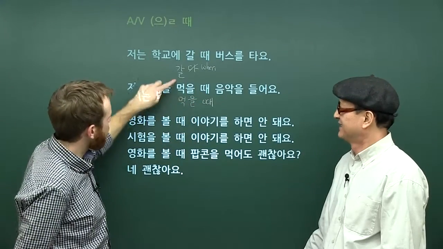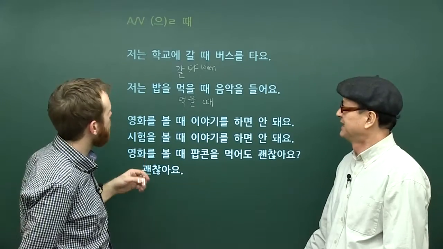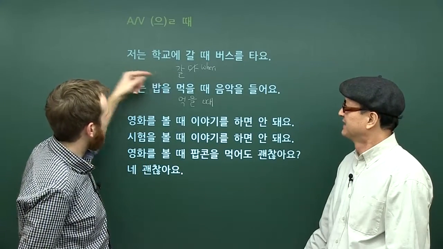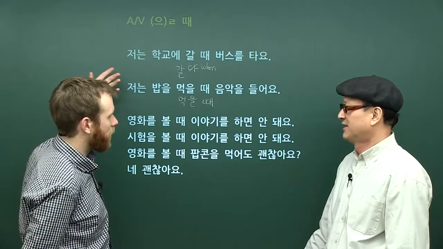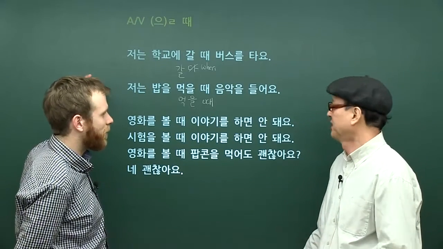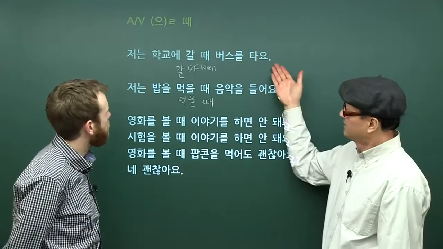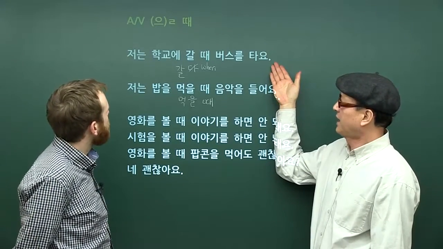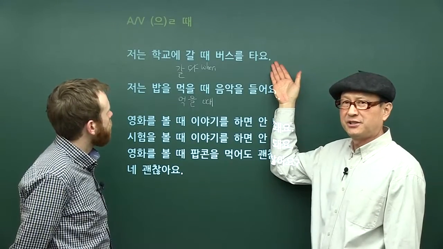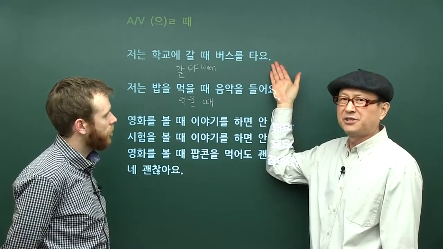This looks a little bit like when we make the future tense, right? But in this case, this is the present, just a normal routine. Okay, so why don't we read our first two sentences? 저는 학교에 갈 때 버스를 타요. 저는 학교에 갈 때 버스를 타요.